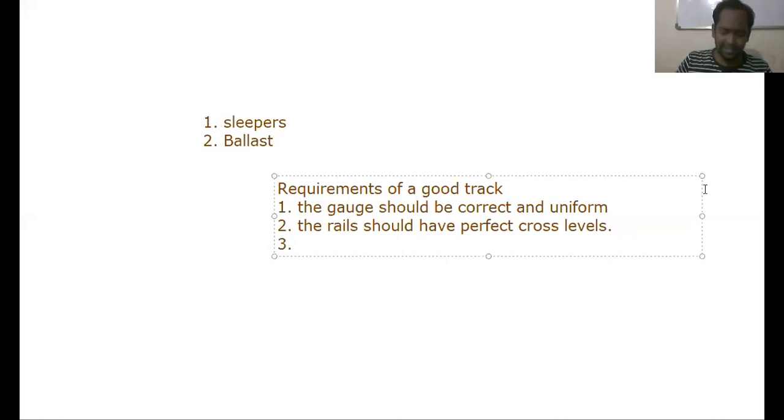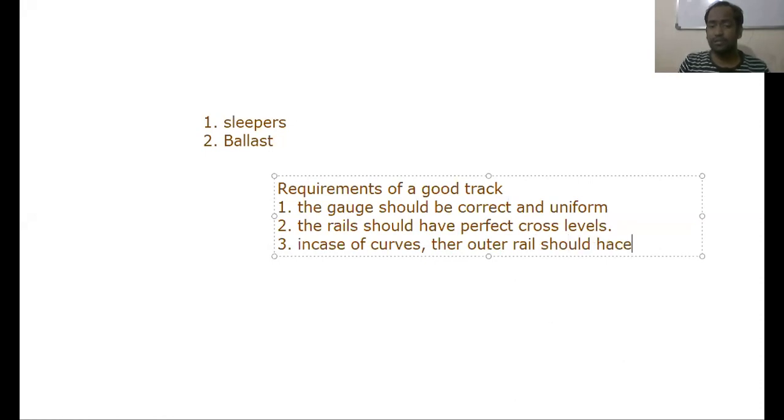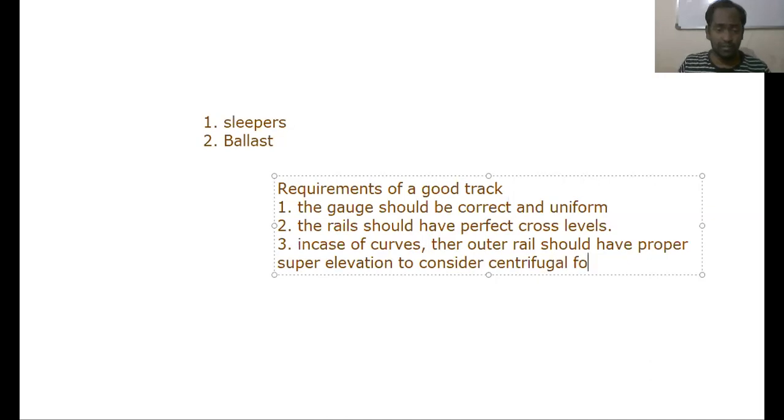And also, in case of curves, especially the outer rail should have proper superelevation to take into account centrifugal force.